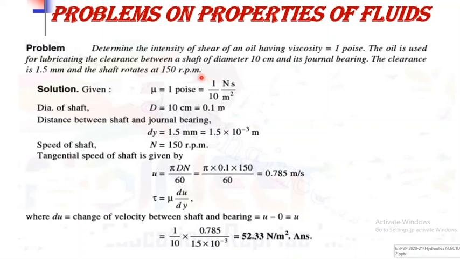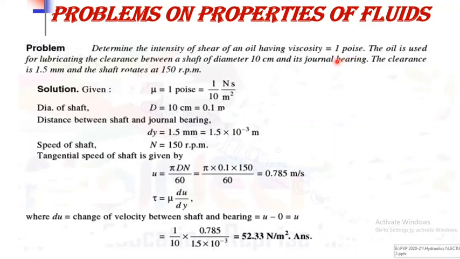So in the problem we have to determine the intensity of shear, meaning you have to find the value of shear stress for the oil, and the viscosity of oil is given in CGS unit, that is 1 poise. We have to convert that into SI unit.